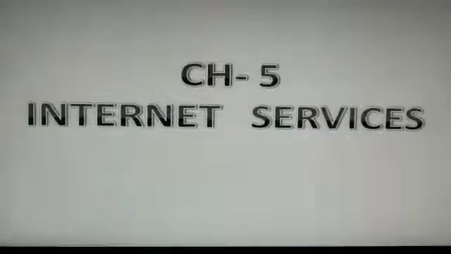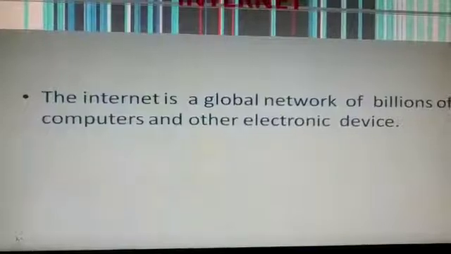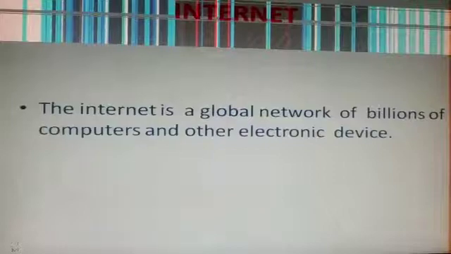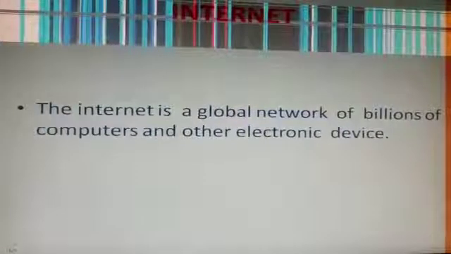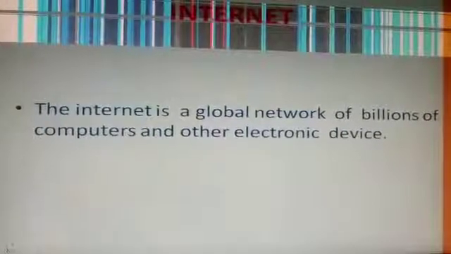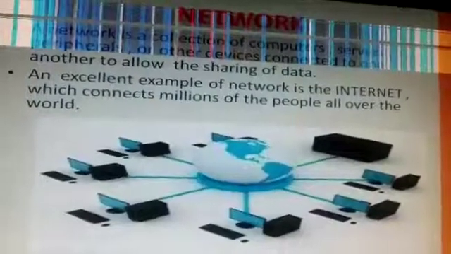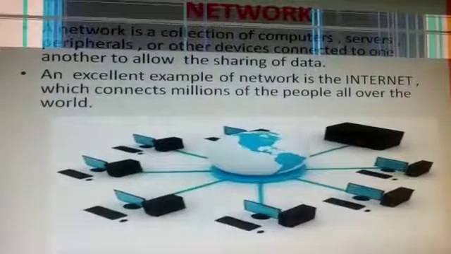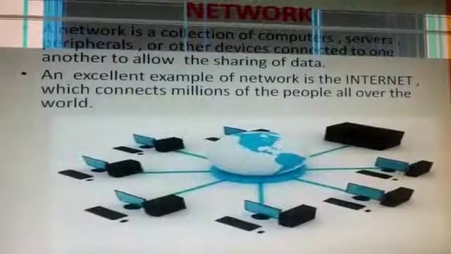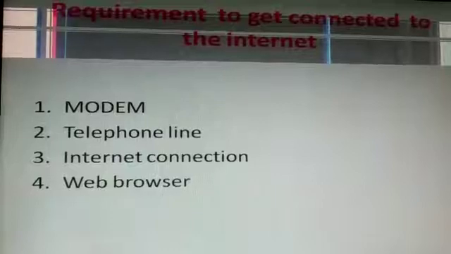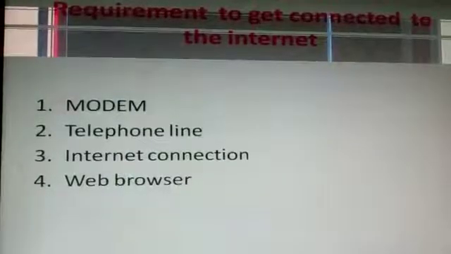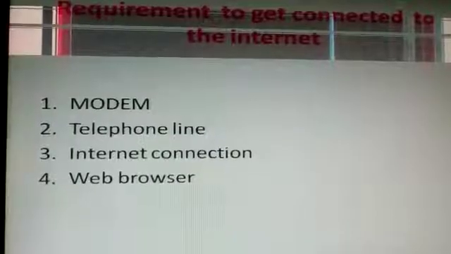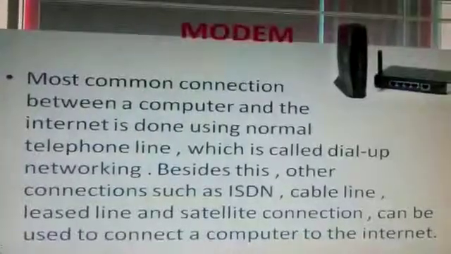In our previous video, we learned about the Internet. The Internet is a global network of billions of computers and other electronic devices. We have already discussed network. A network is a collection of computers and several peripheral devices. These are some basic requirements to connect to the internet: modem, telephone line, internet connection, web browser. We have already discussed the modem also.